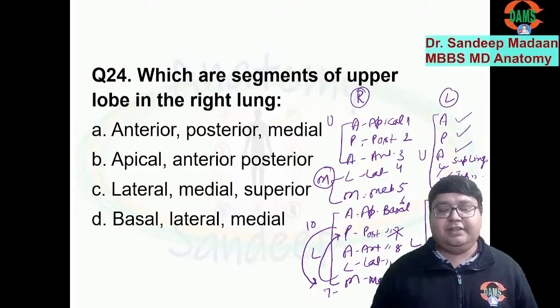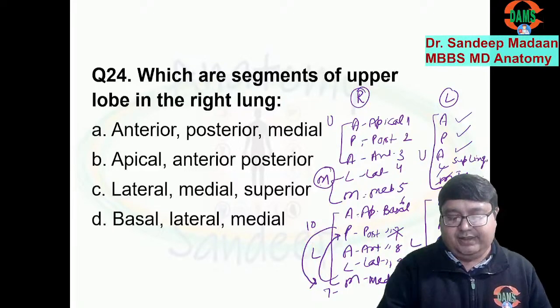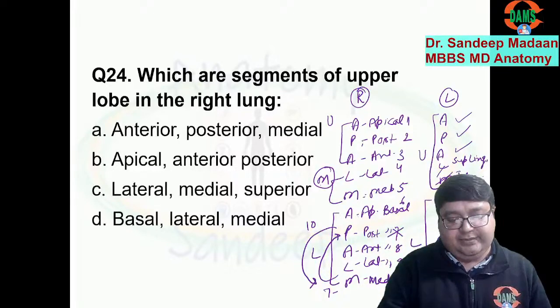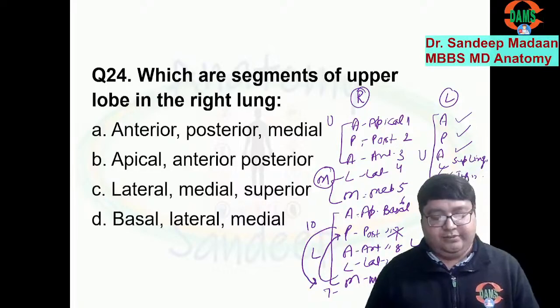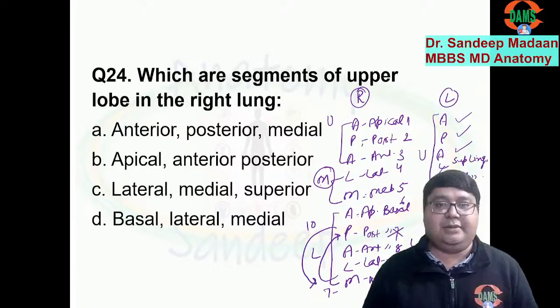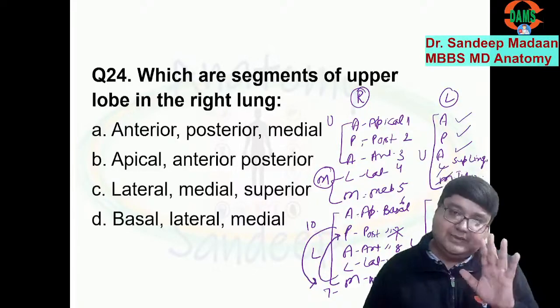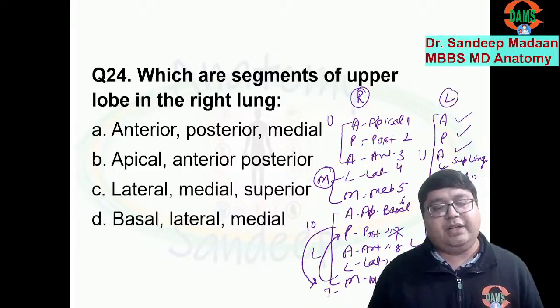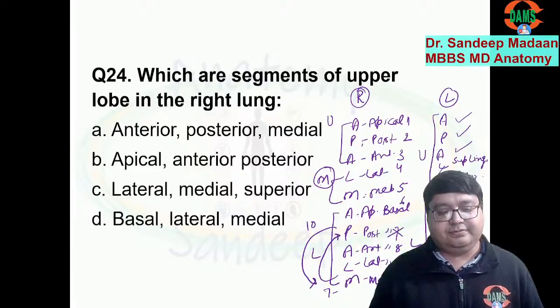On the left side, this medial basal, that is segment number 7, is frequently absent. Even though it is frequently absent, we will not change the numbers of the other segments. We will simply say posterior basal is still segment number 10, and segment number 7 is absent. So it can frequently be absent.